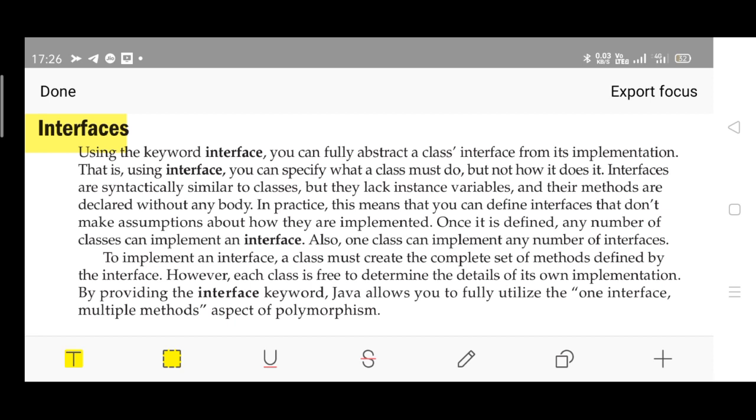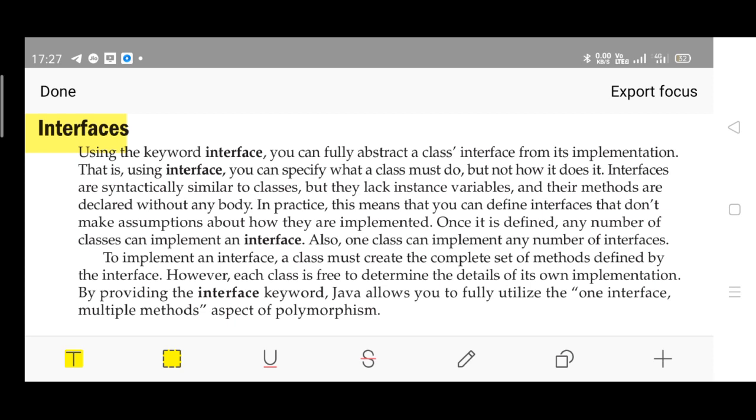You can fully abstract a class from its implementation using this keyword. That is, using interface you can specify what a class must do but not how it does it. Interfaces are syntactically similar to classes, but they lack instance variables and their methods are declared without any body. In practice, this means that you can define interfaces that don't make assumptions about how they are implemented. Once it is defined, any number of classes can implement an interface. Also, one class can implement any number of interfaces.